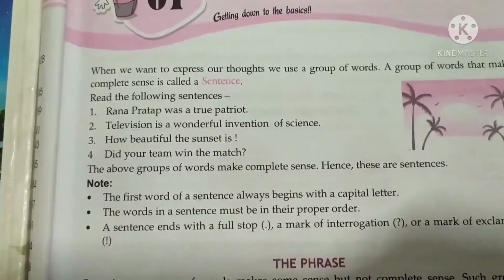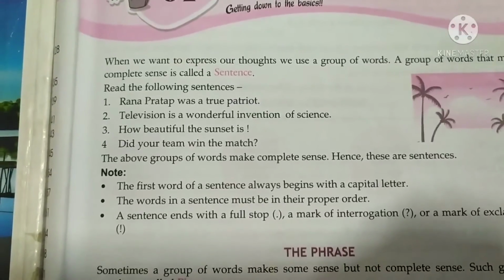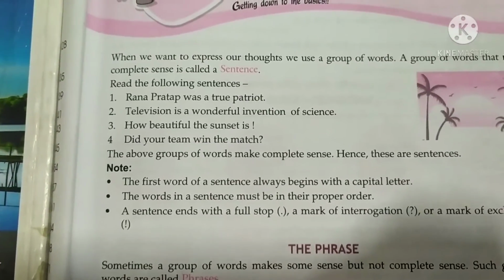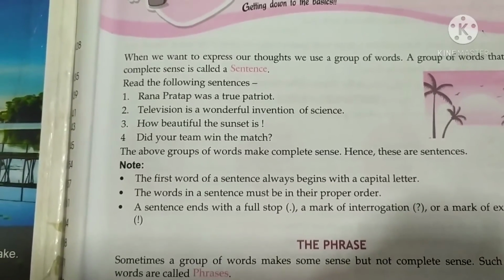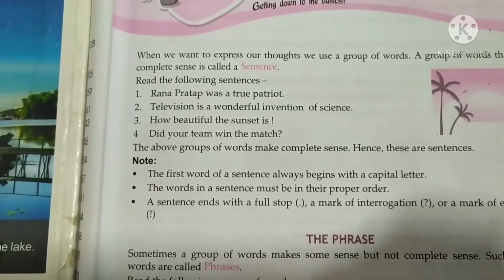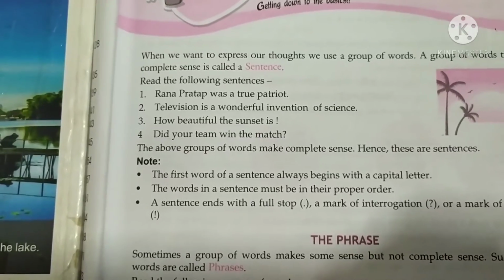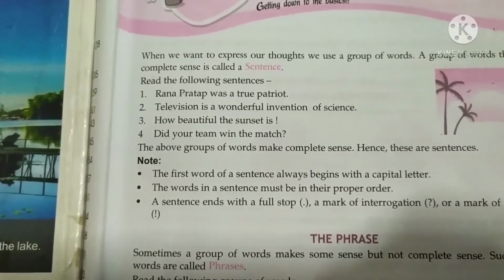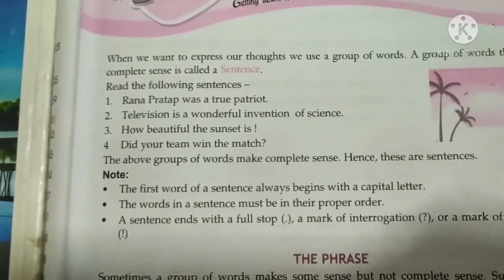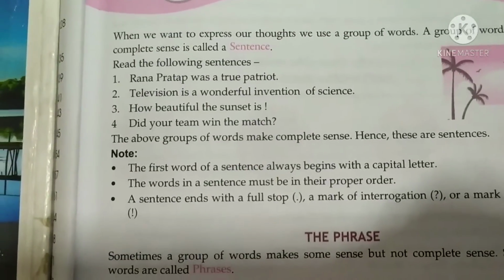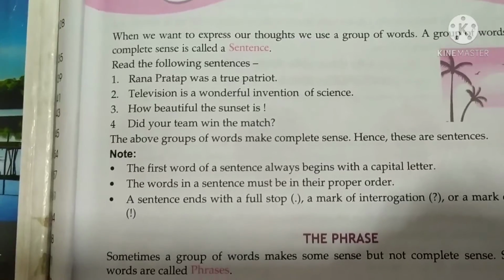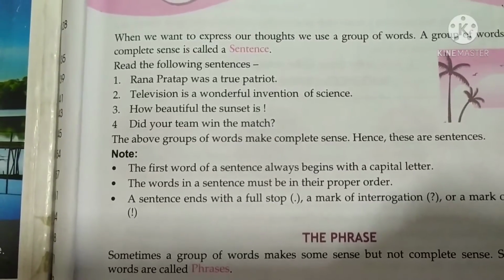Now this group of words does not make complete sense, so we cannot call it a sentence. Let's rearrange the words and see how it sounds. "I saw a pride of lions at the jungle safari." Now this group of words makes complete sense, so we will call it a sentence.